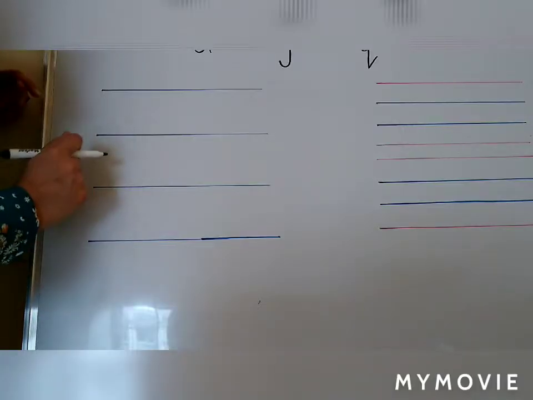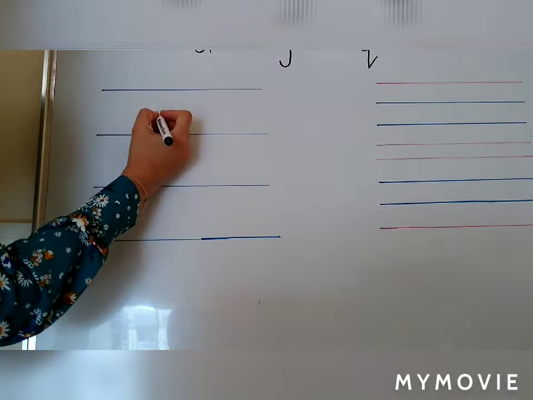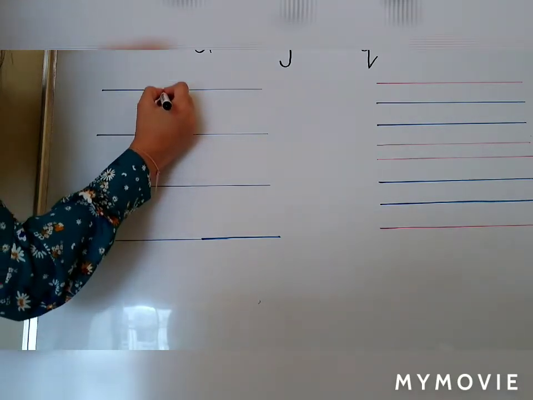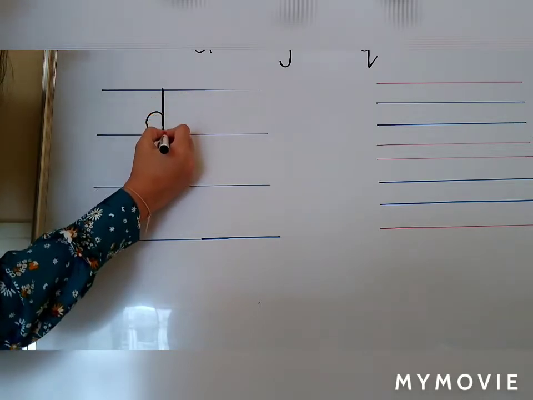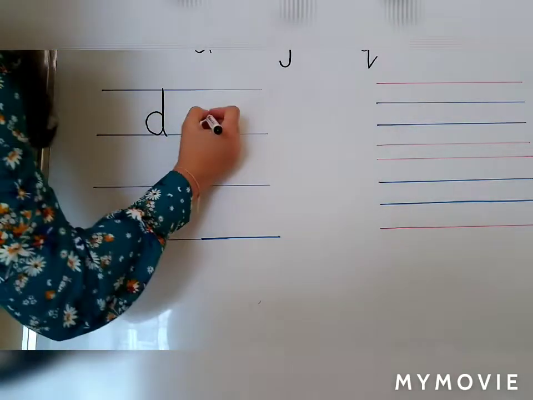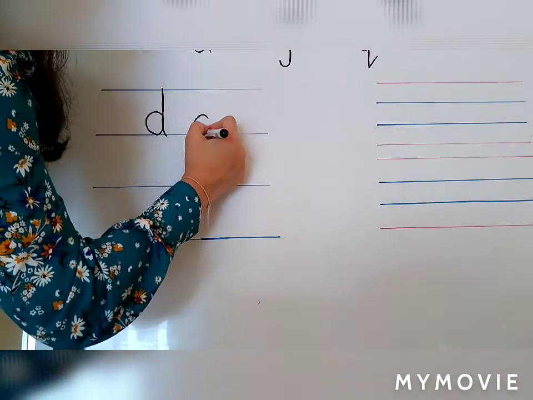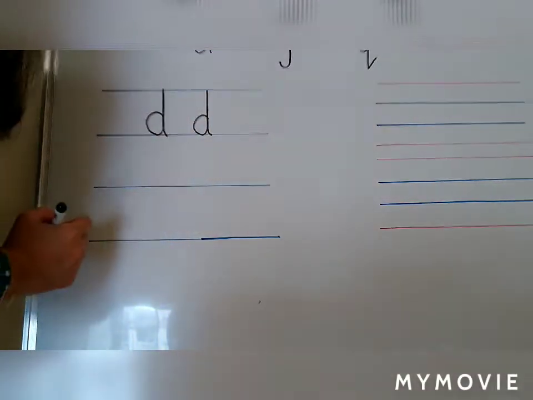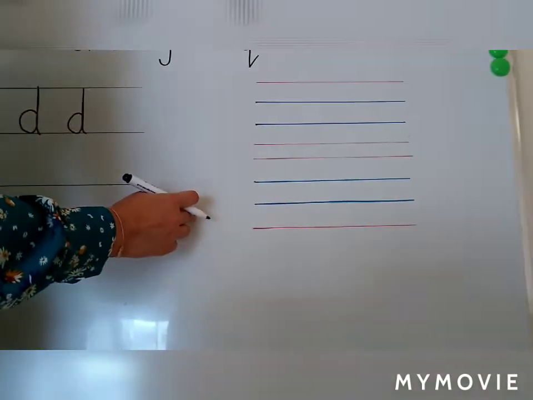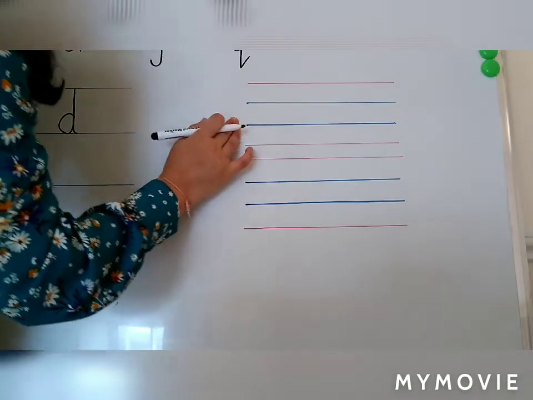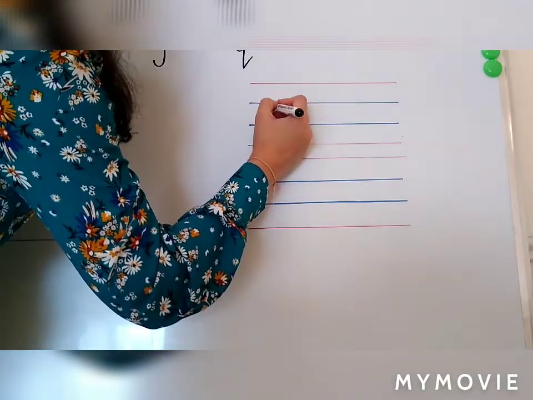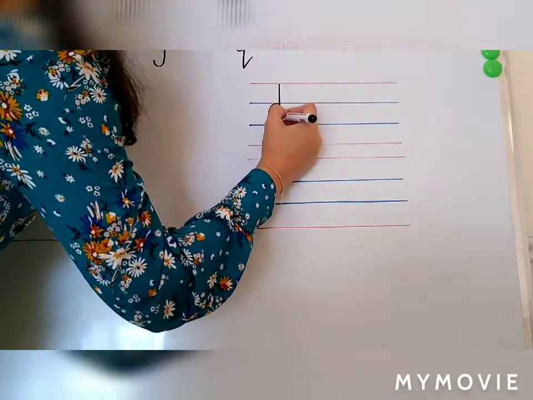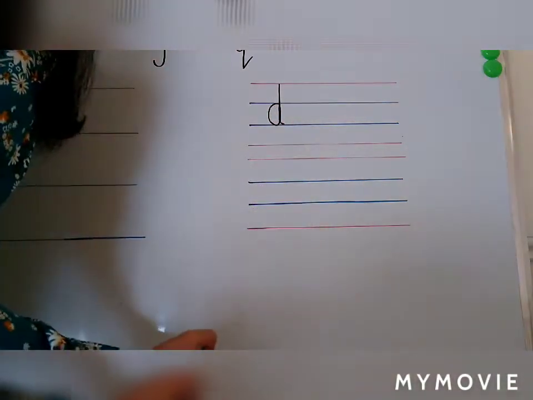Now let us see how to write D. Just the way you make your K, you go up, come down on the same line, D. Go up, touch the line, come down, D. Now if you're writing in the red and the blue lines, then between the blue lines, touch the top red line and down again, D.